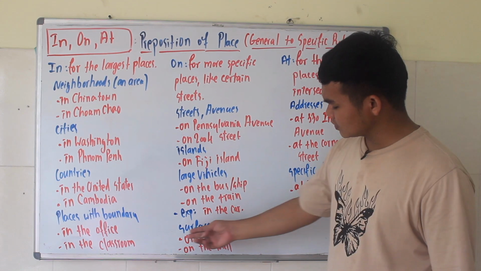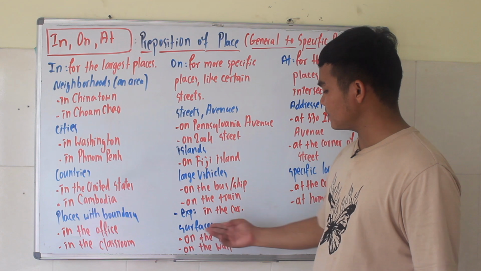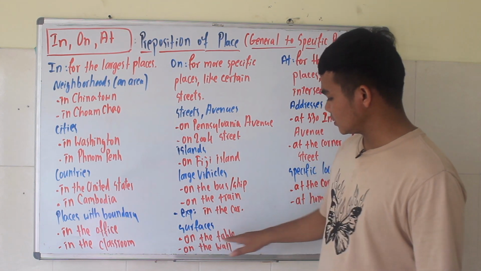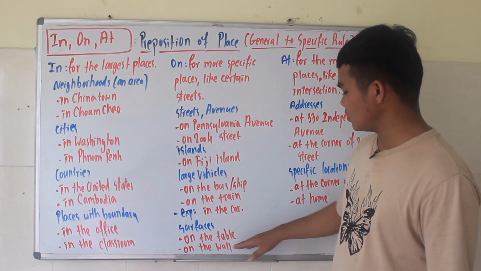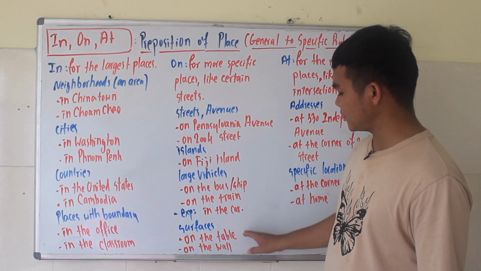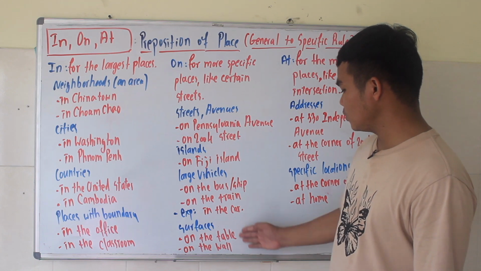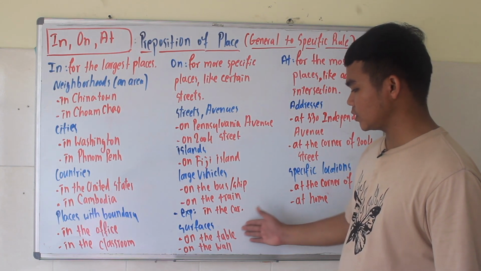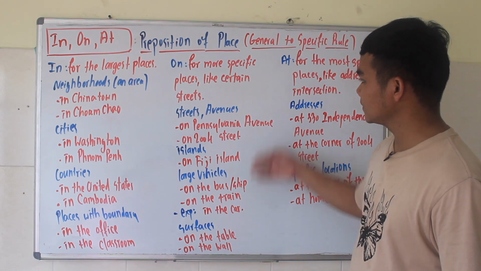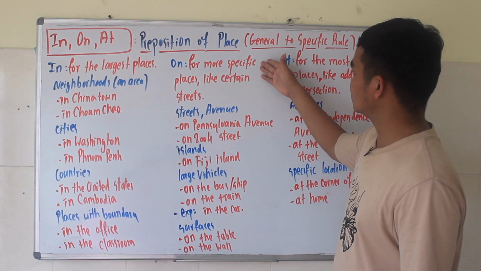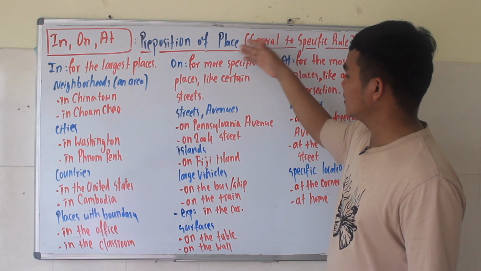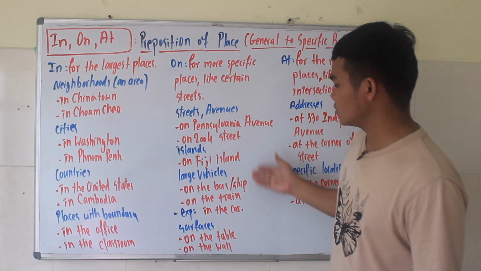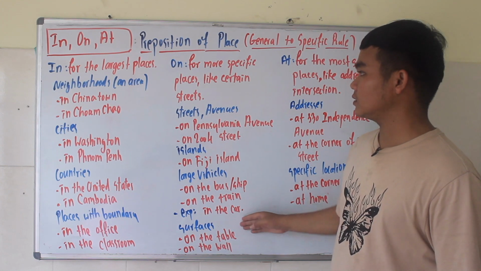And another one we use is surfaces. Surfaces we can also use on with. Like we say on the table, or on the wall. That means on the surface of it. And we have more examples with this one, like on the chair, on the computer, on the TV, and so on. So these are the points that we can use with on, that means for more specific places, like street, avenue, islands, large vehicles, and surfaces.